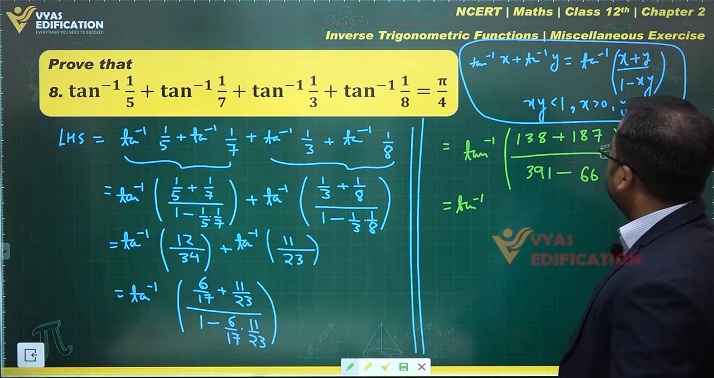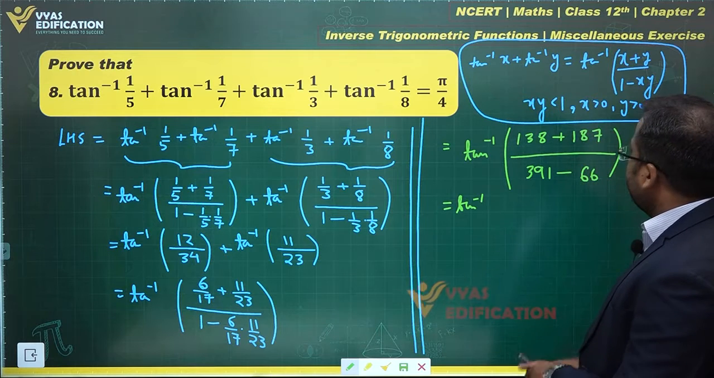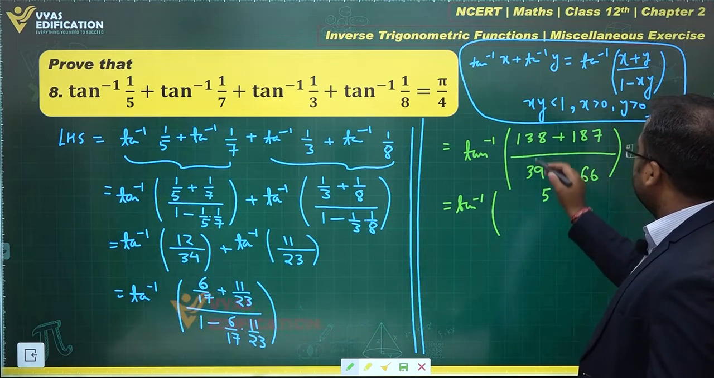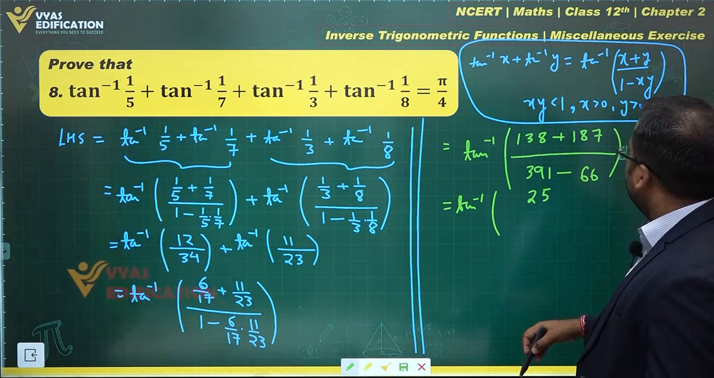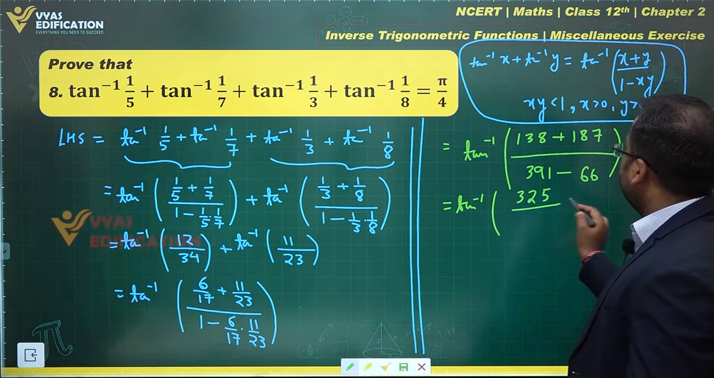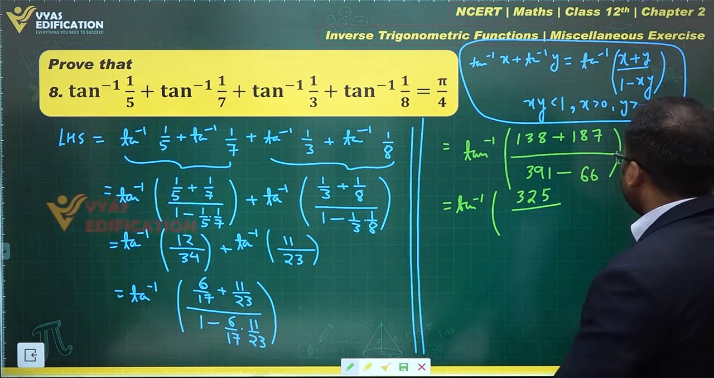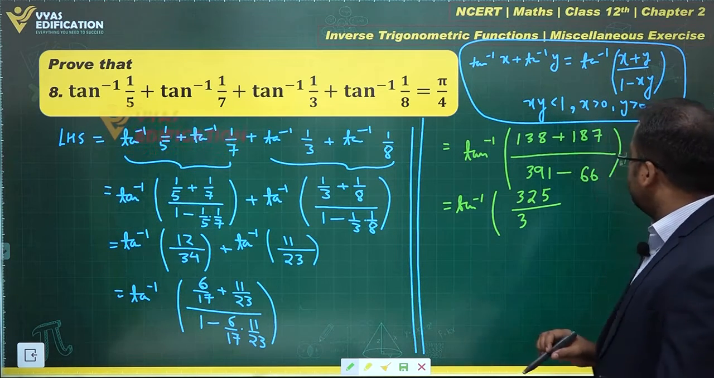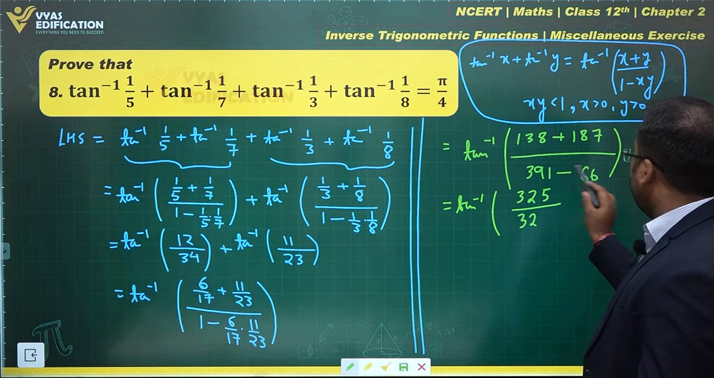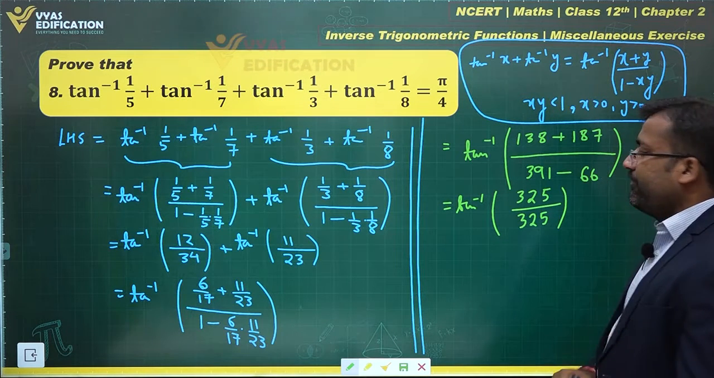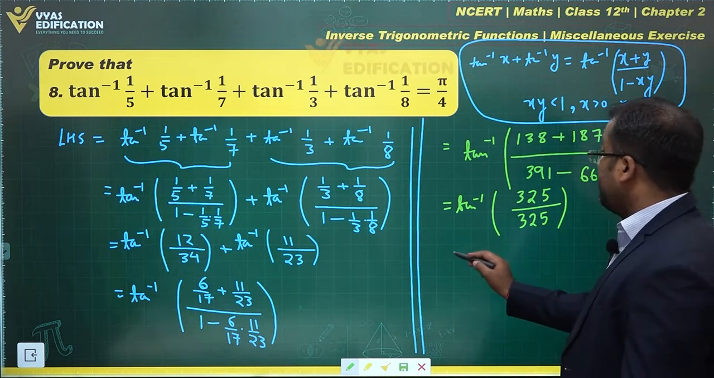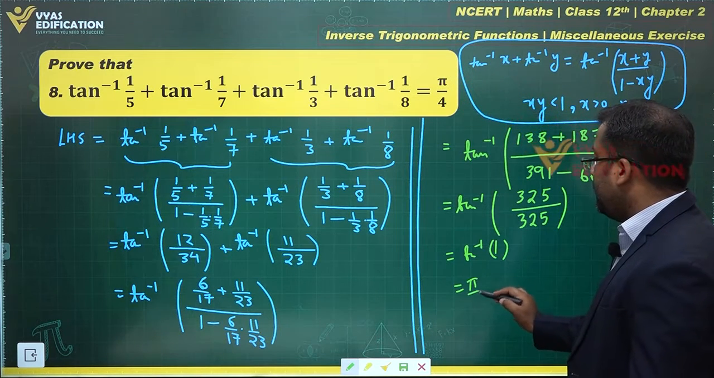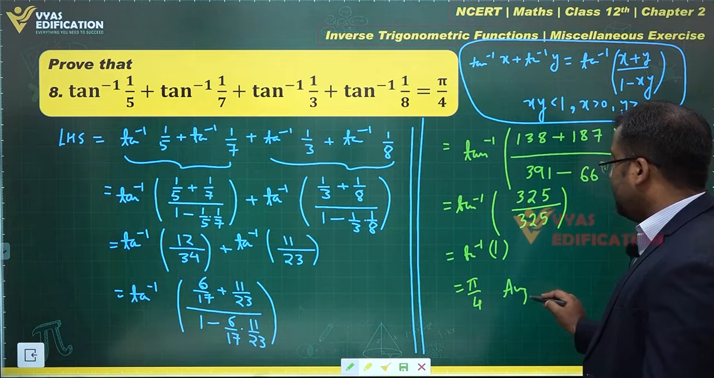This is tan inverse of, what is this simplifying into? Let's see. 8 plus 7 is 15. 1, 2 and 3. 325 is what I'm getting over here. What about 391 minus this 66? 91 minus 66 is 25, and 3 minus 0 is 3, so 325. This is 325 upon 325, which is tan inverse 1. Oh, tan inverse 1 is pi by 4. Okay, so this is my answer.